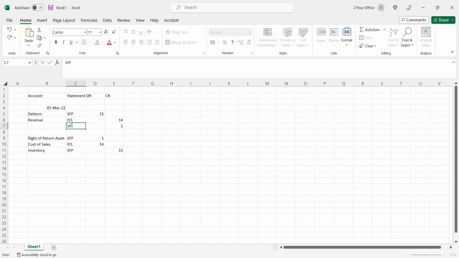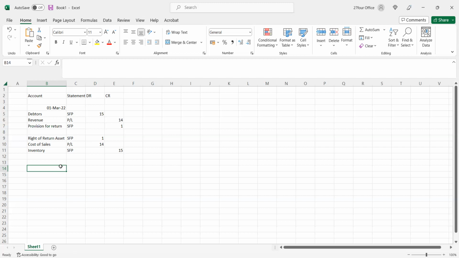What is it called now? I cannot remember what it's called. SFP, that would be 1. I'm just going to call it for now provision for return. I cannot remember the term.